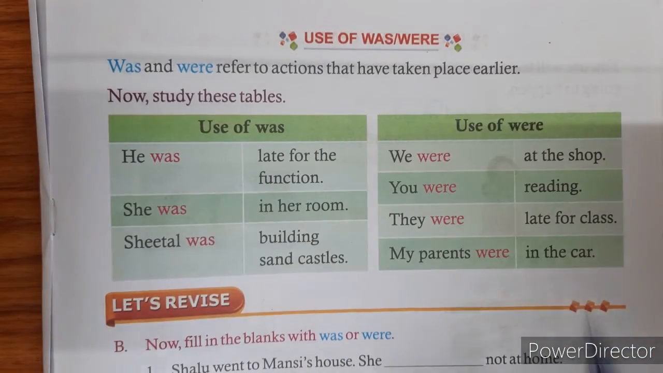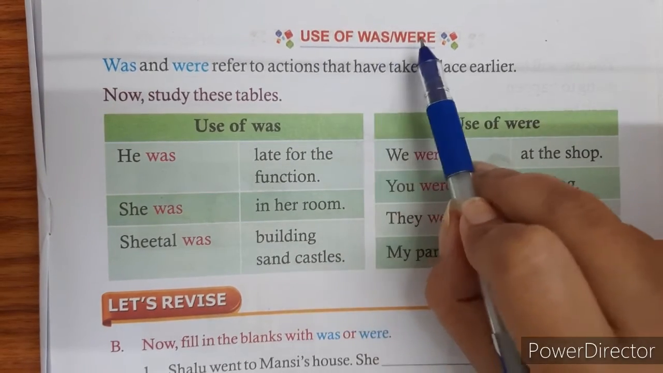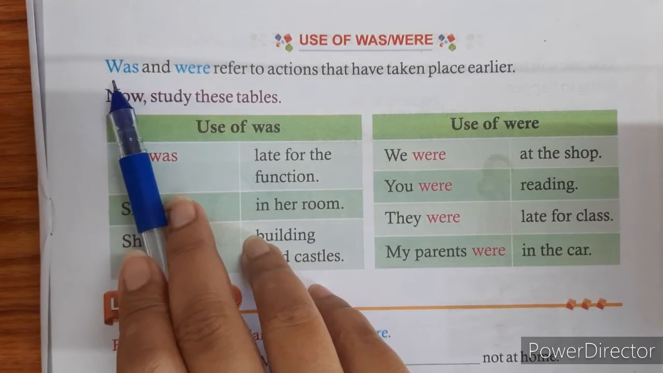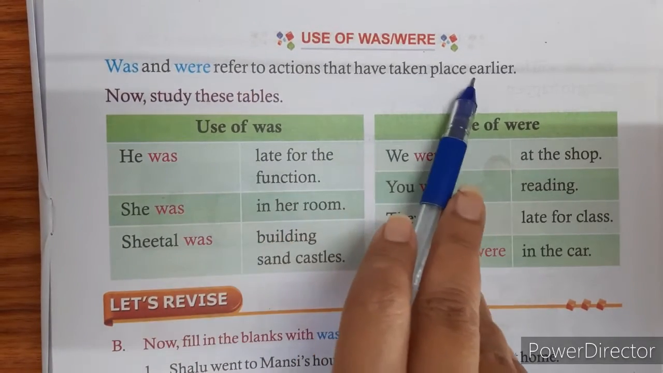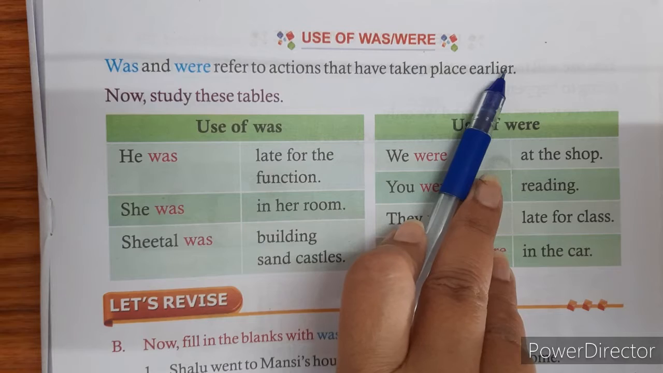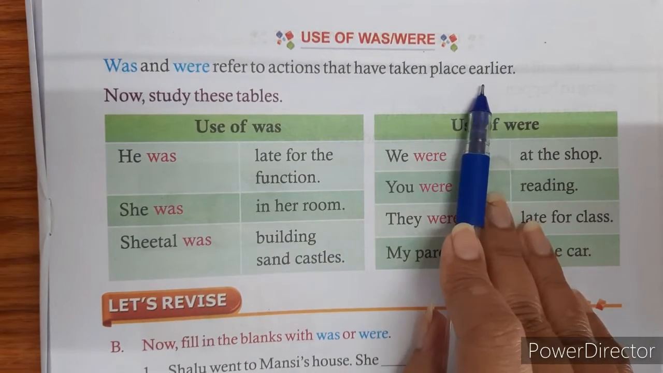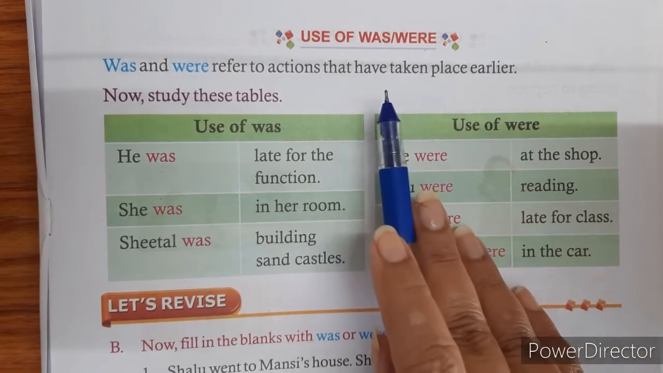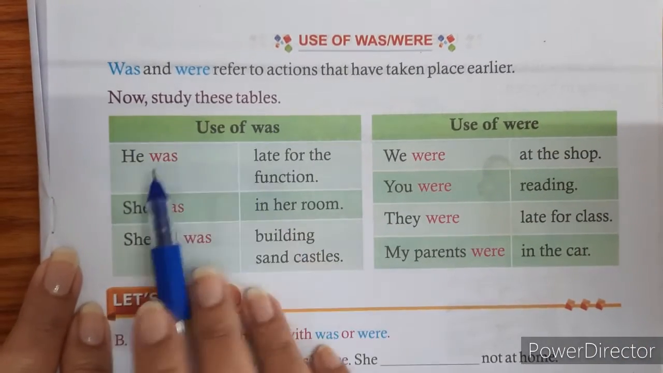Now, students, we go to the next part of our lesson. Use of was, were. Now, the verb to be was and were refer to actions that have taken place earlier. Taken place earlier means that time is over. It is in the past. So, was and were are the verbs to be which are used in the past tense, means that time is over. So, now we will study these tables.